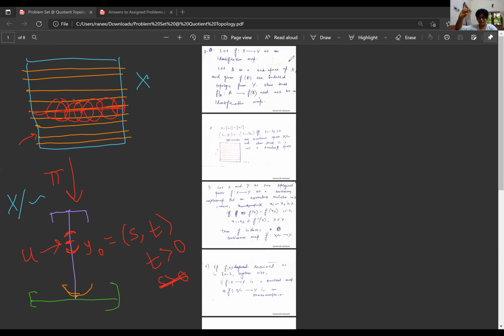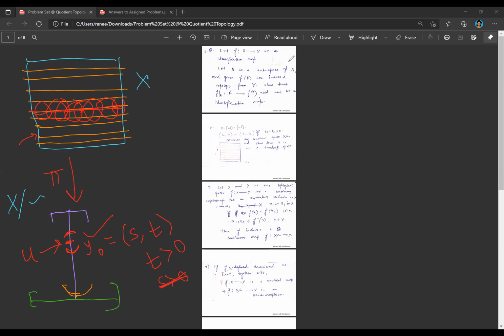All of the same length, right? Yes. And then whenever you identify them to a single point, all those points are collapsed to a single point, and all those disks will basically just give an interval kind of shape. Now I see. Thanks.